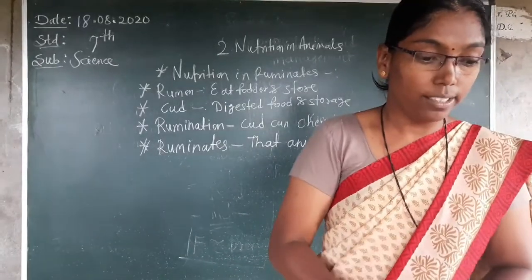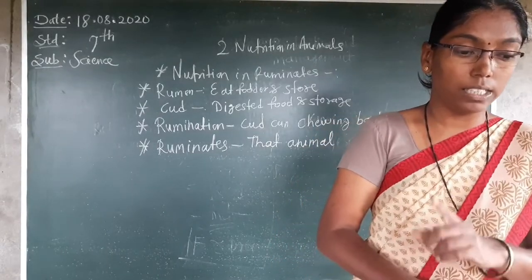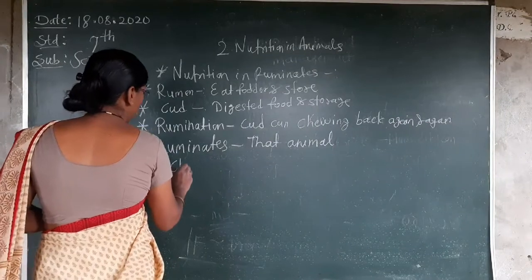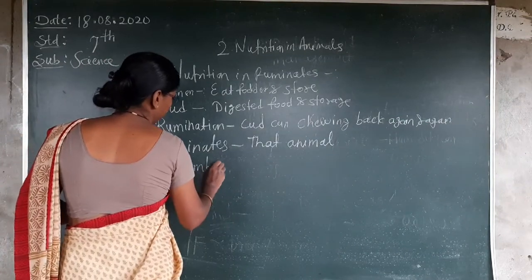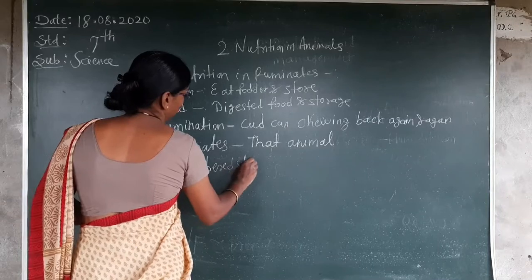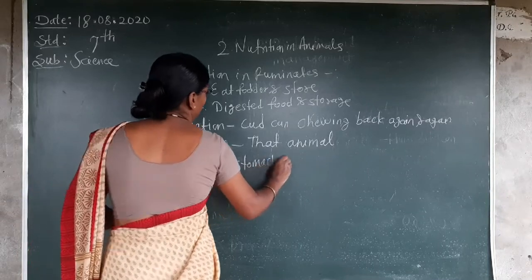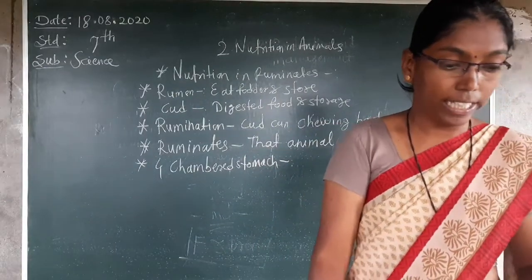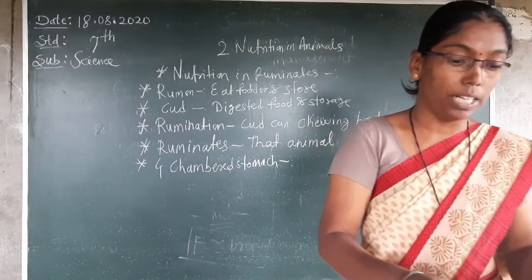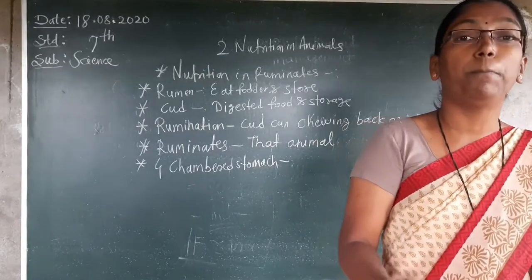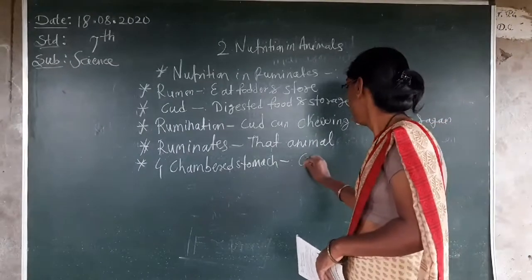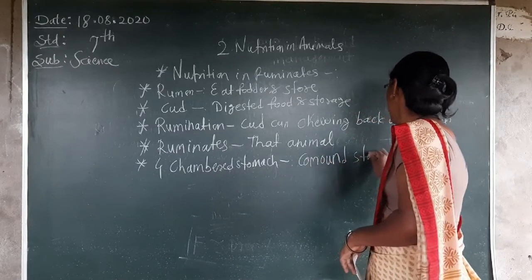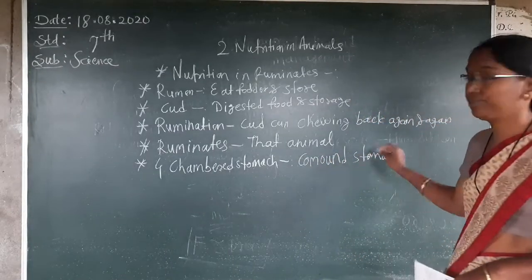Then we continue. These animals have a four-chambered stomach. How is it? A four-chambered stomach: rumen, reticulum, omasum and abomasum. This stomach is called a compound stomach. What is it? Four-chambered, so it is called a compound stomach.